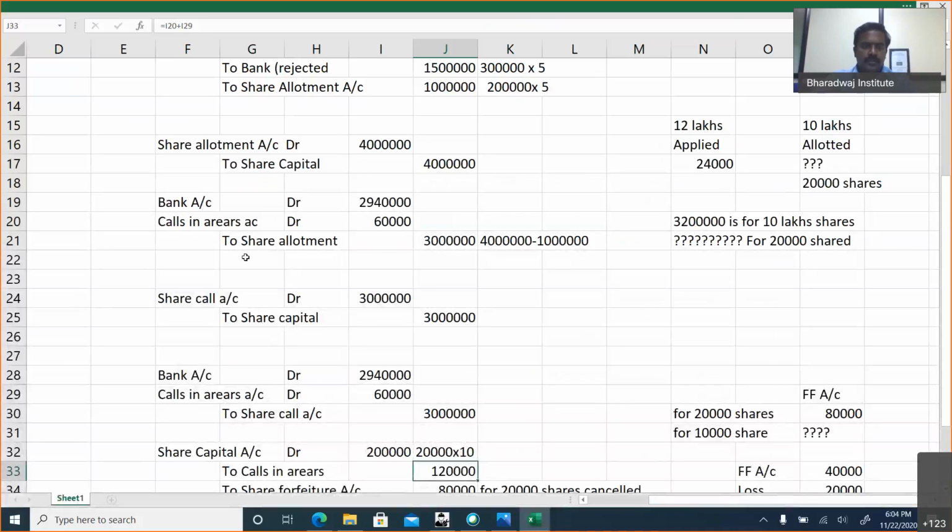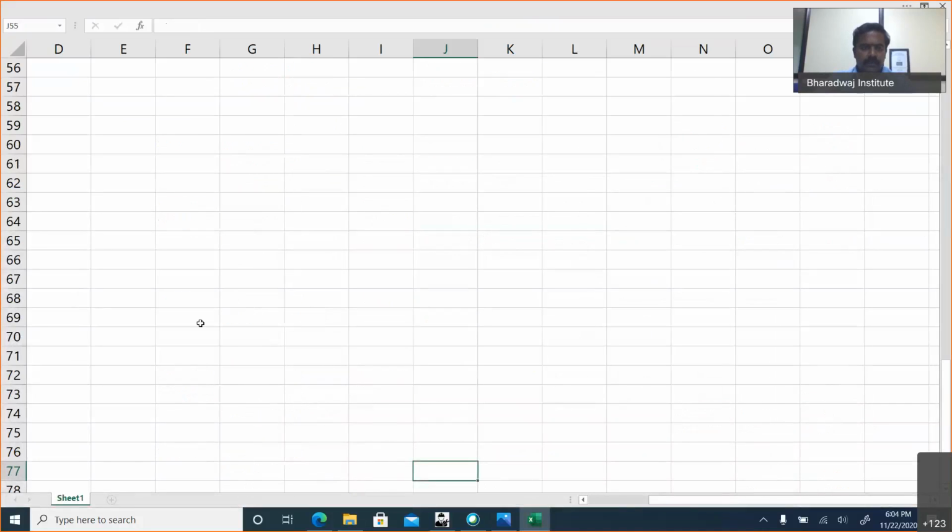This is for issue of shares. Next, we'll proceed with underwriting. Okay. Let's recollect what is underwriting.